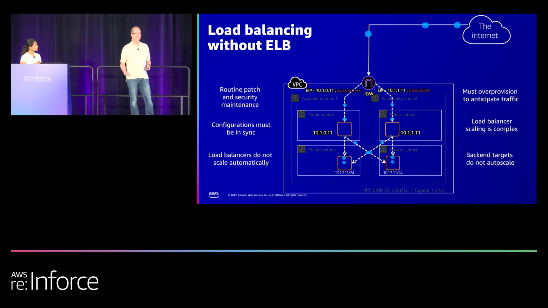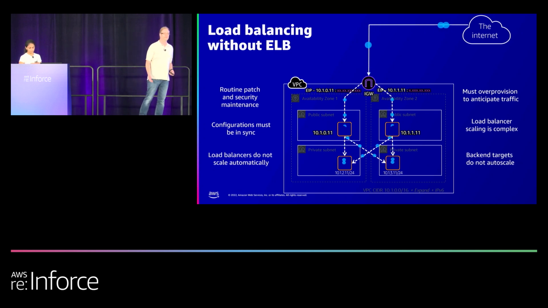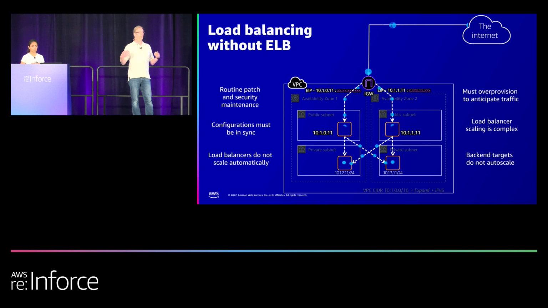When you look at the scaling of an EC2 instance, sometimes you'll have to do maybe a disruptive service, like say for instance 2 isn't good enough, you need to actually add 3 or 4. So what you would have to do then is actually change your configuration, make sure your sync is all set up, all of that fun stuff. Also, you need to make sure that you handle your patching, whatever software you're using, or patching the actual EC2 instances when patches come out. When we are using ELBs, we do all of that for you.